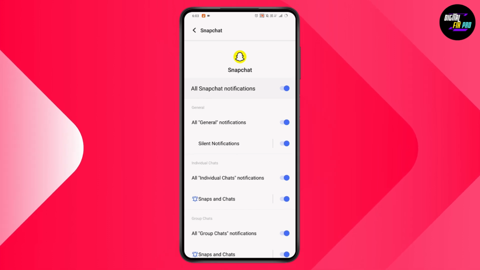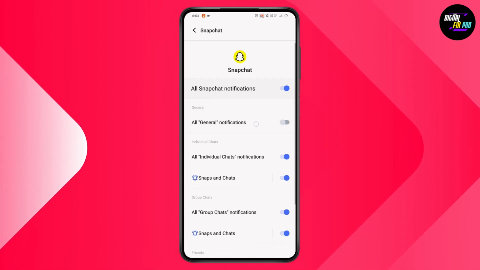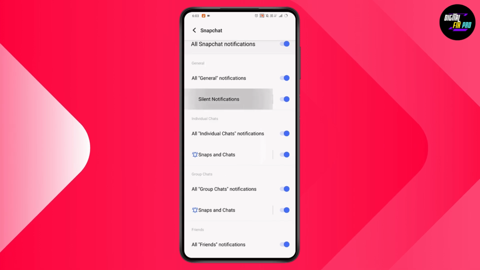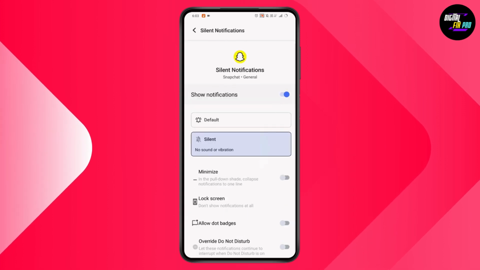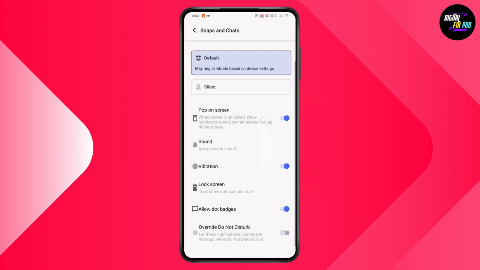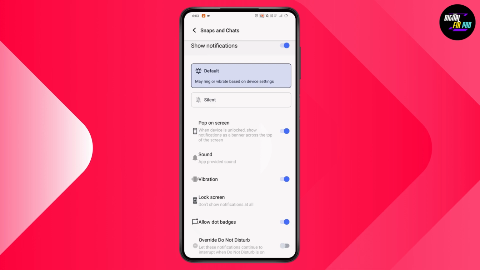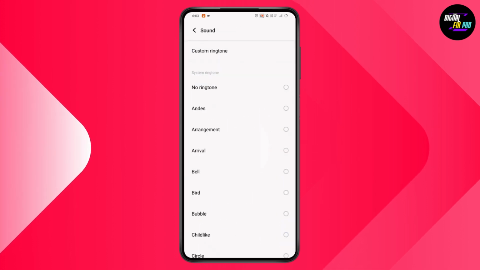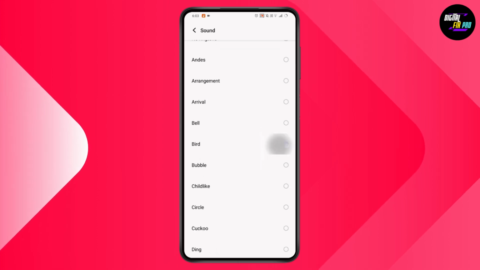Now under notifications, you just need to simply go to your general notifications, and after that tap on silent notification option, and from here you can just simply turn it on, and after that go to snaps and chats. And if you scroll down here, you will have the sound section, so you just need to simply tap on sound. In my case, I have app provided sound, but if you want to change the sound, then you can simply choose any other sound that you are comfortable with.